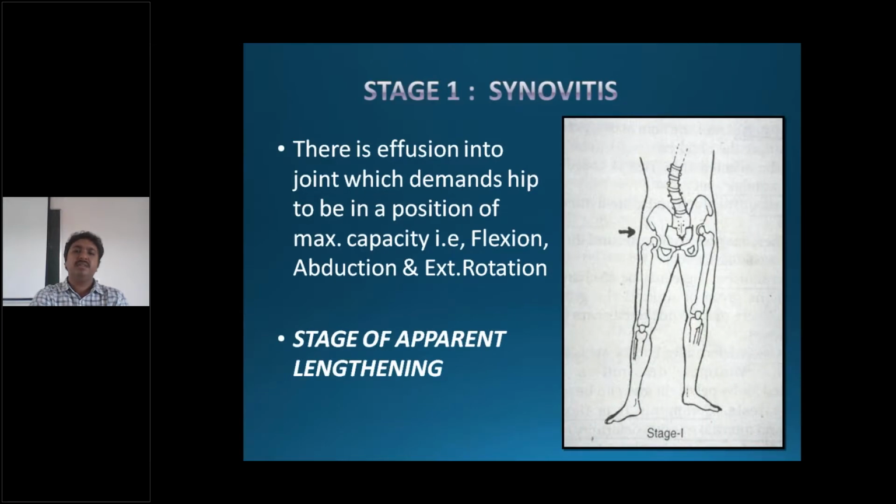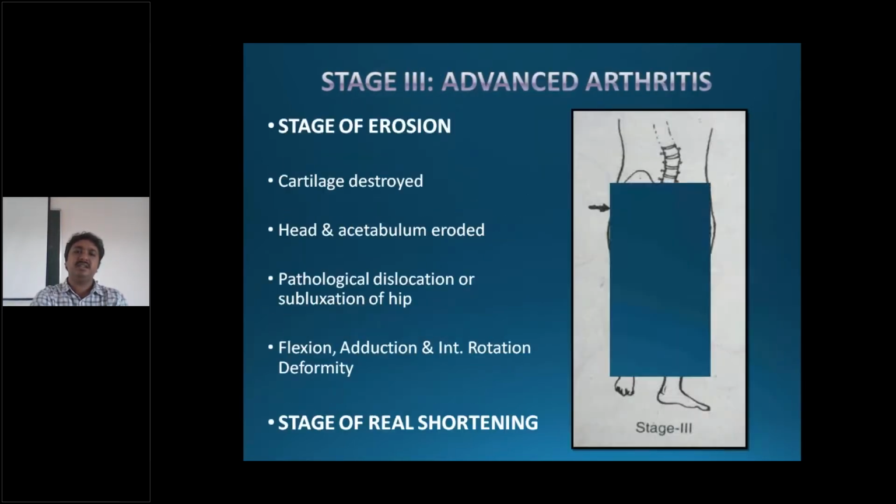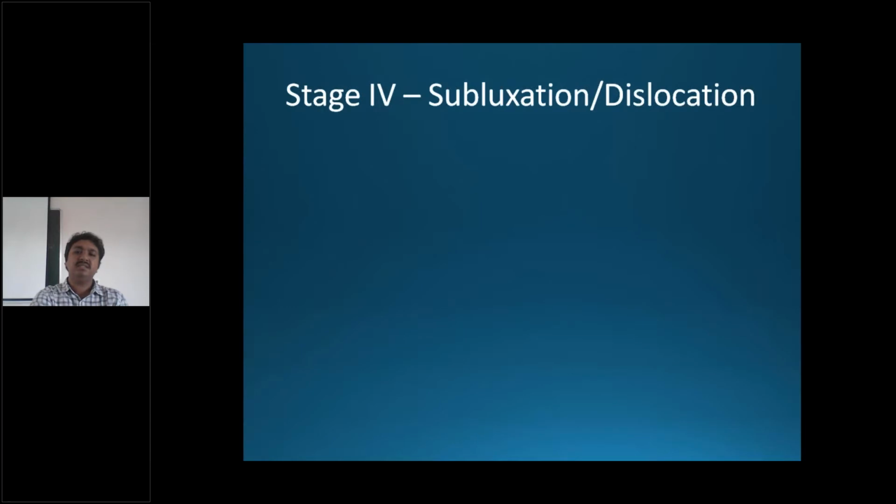So coming to this is important. As we discussed stages in the spine, there are stages in the arthritis of the hip or knee, whichever joint tuberculosis question is given, you have to mention these stages. Stage 1 is synovitis, stage 2 is early arthritis, advanced arthritis, and subluxation or dislocation.